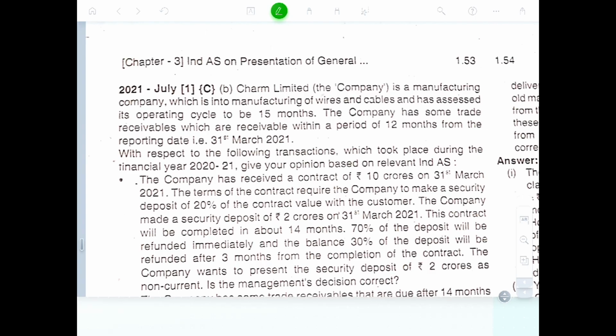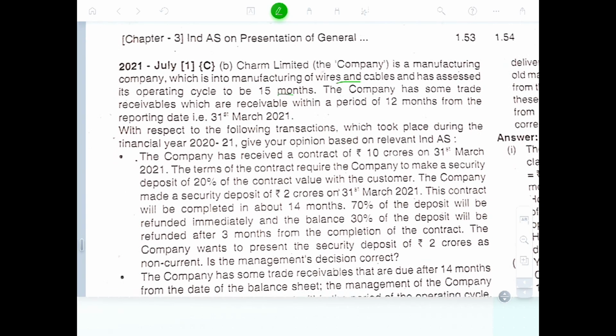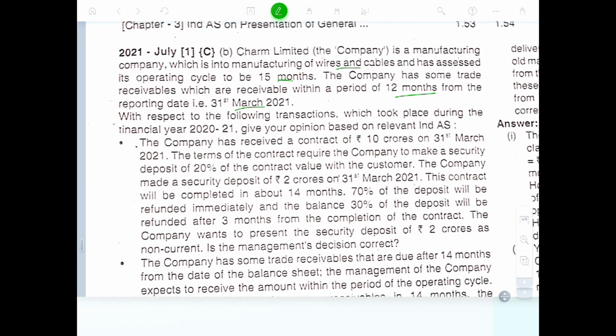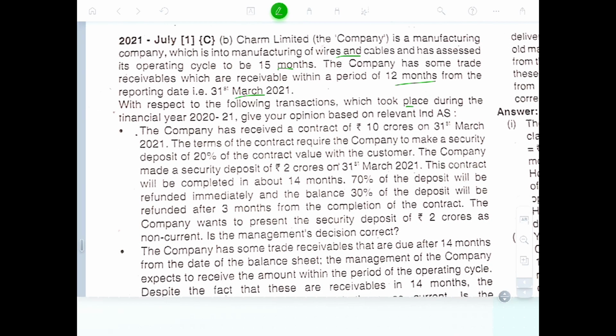The Jam Limited is a manufacturing company which manufactures wires and cables, and assess the operating cycle is 15 months. The company has some trade receivable which is received within the period of 12 months from the reporting period, 31st March, which results in the following transactions that took place during the financial year.